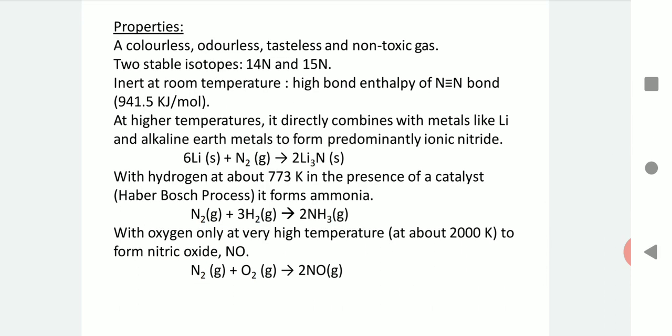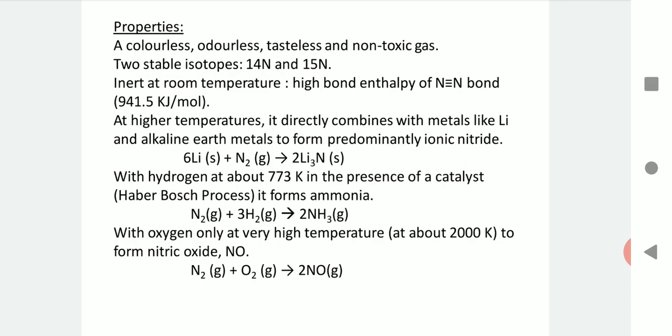When we see the properties of nitrogen, we find that it is a colorless, odorless and tasteless non-toxic gas existing in the form of two stable isotopes having atomic masses 14 and 15. Now, nitrogen is inert at room temperature, that is non-reactive in nature, and this could be due to its very high bond dissociation enthalpy due to the presence of a triple covalent bond which binds the two nitrogen atoms together in the diatomic molecule.